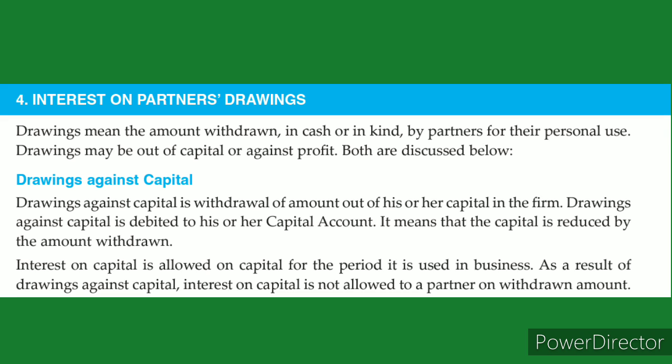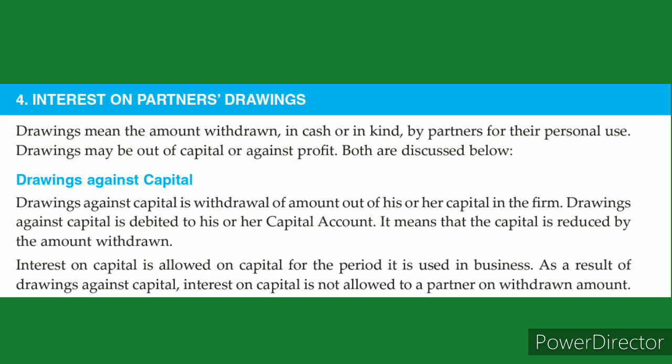For example, I am only telling this problem. After a few months, on the first of October, he wants to withdraw rupees 1 lakh for his personal purpose. So till September 30 he will get interest on 5 lakh rupees as interest on capital. Then after that he withdraws 1 lakh from the business, right?